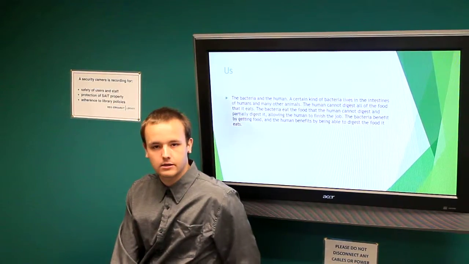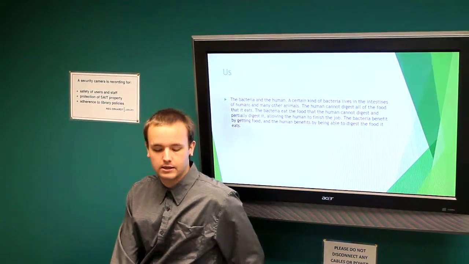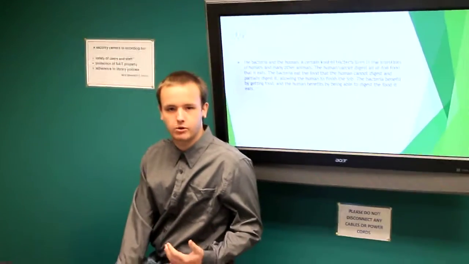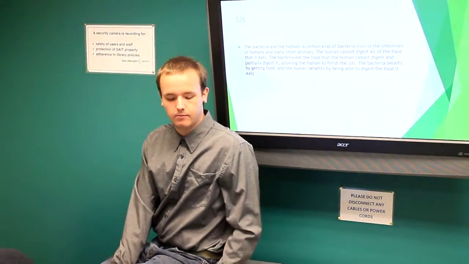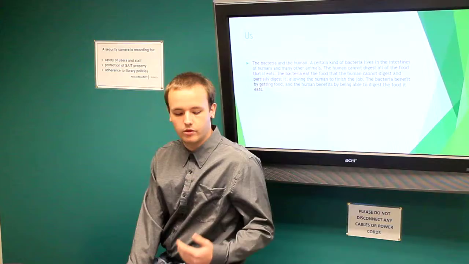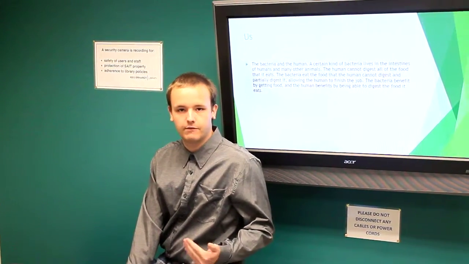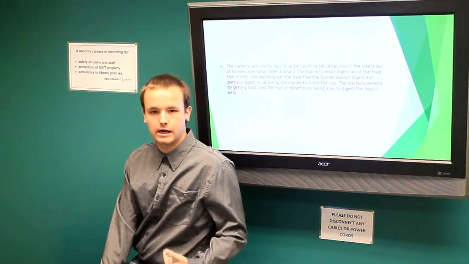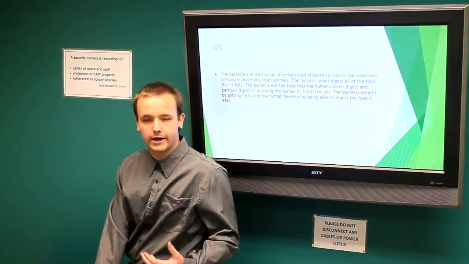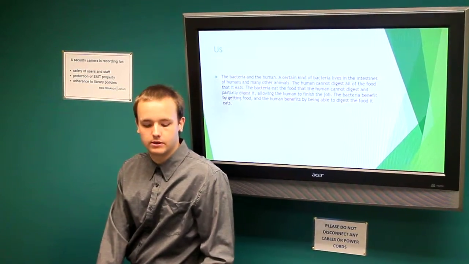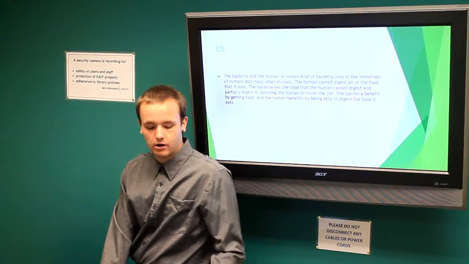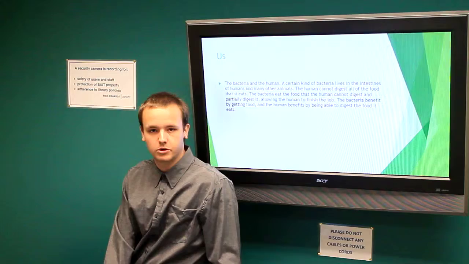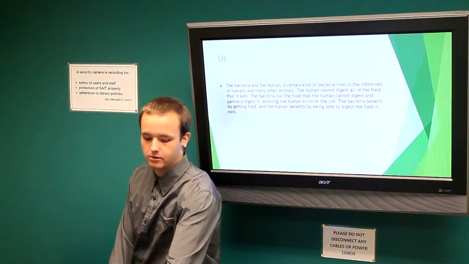So there are bacteria that live in our intestines that dissolve and partially break down the food. The bacteria are able to get food for themselves, and they break down the food enough so that our intestines are able to break it down and gather food for ourselves. So there are examples where we ourselves are in a mutualistic relationship.